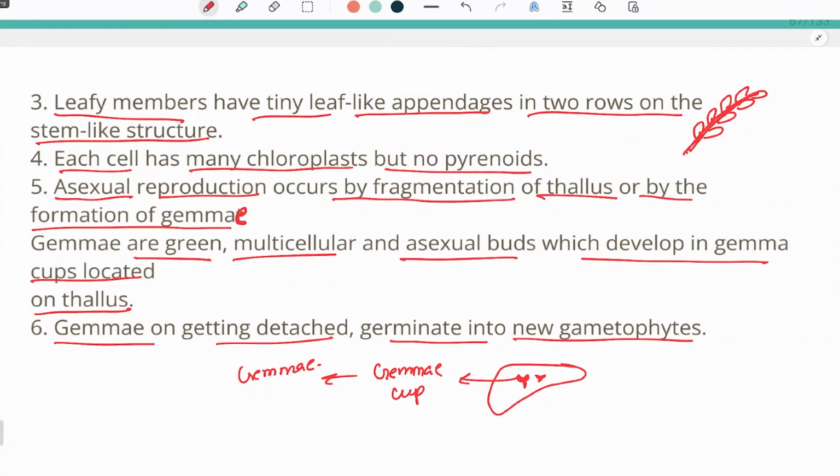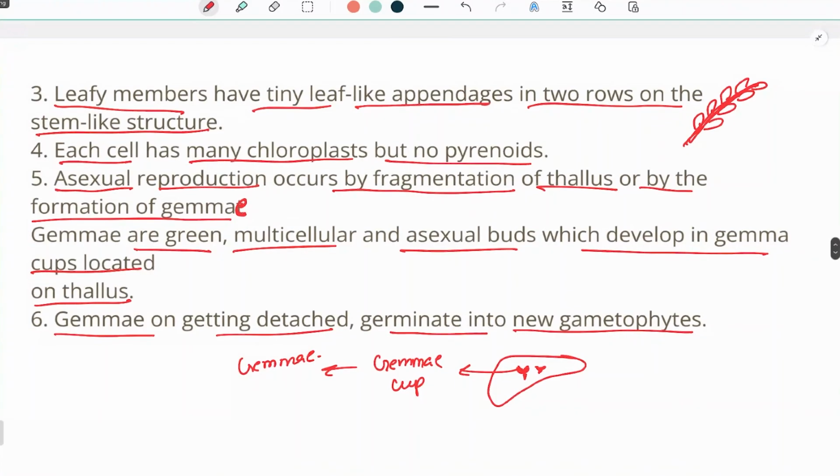Second, they have many chloroplasts, but the storage form, the pyrenoids, is absent. Now, they have a special structure present in them, that is gemma. Gemma cups are present inside which gemmae are produced. They help in the vegetative reproduction of the plant.